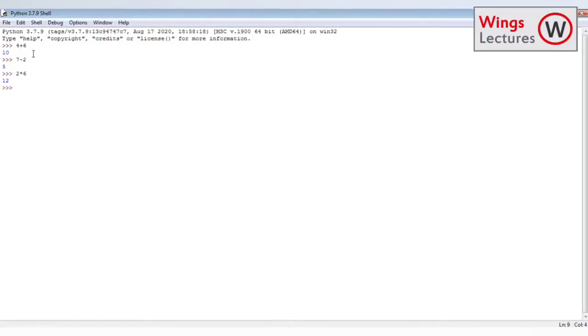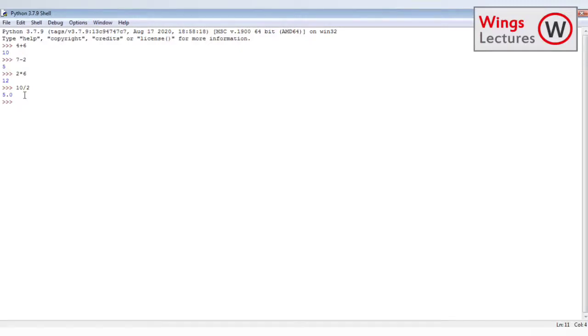Then let me go for division. 10 divided by 2 gives 5.0. Why am I getting 5.0? For addition, 4 plus 6, I got 10. For subtraction, 7 minus 2, I got only 5. For multiplication, I got 12 when I multiplied 2 by 6. And when I divide 10 by 2, I'm getting the output as 5.0. Why is the 0 coming?